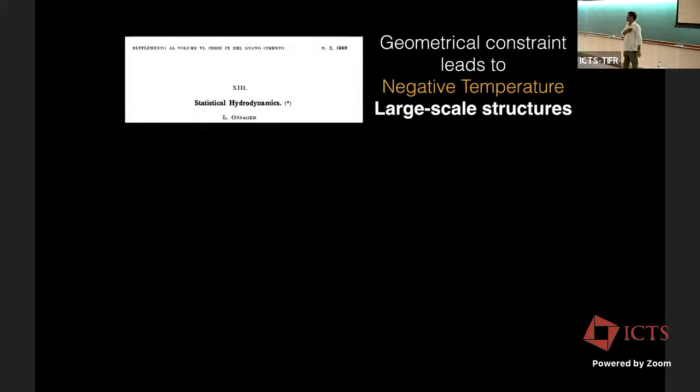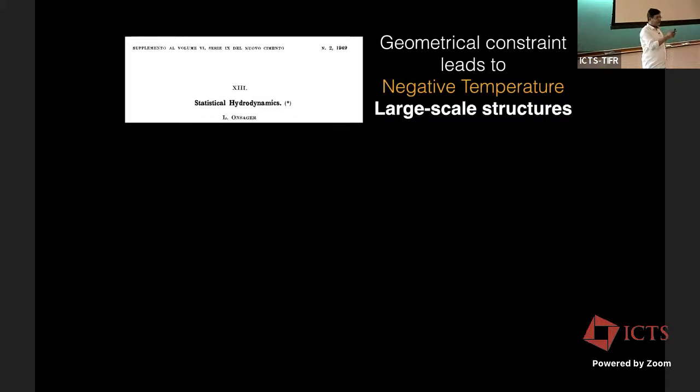So this paper has been cited by almost all the talks. The 1949 paper by Onsager. So I just want to say a little bit about this paper. This paper does show large-scale structures or the vortex structures in Euler turbulence. Normally, it has been talked about for the Onsager criteria for regularity of Euler solutions, but in the beginning he talks about 2D turbulence. And in 2D turbulence, he assumes delta point vortices and a collection of point vortices. And in fact, in this paper, I think probably for the first time, he talks about negative temperature, and that happens because the area of the box is finite,